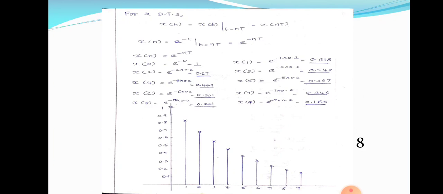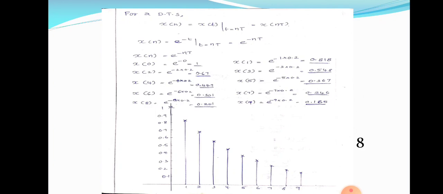Clear? Then in the next part we study how we can draw a discrete time signal and a continuous time signal. A continuous time signal is given. For example, x of t is equal to e raised to minus t. The allowed values of t should be given in the problem. Then only we can draw a continuous time signal. So t is on x-axis, x of t is on y-axis. So calculate x of t for different values of t in the allowed time period. Then simply mark them, with t on x-axis and x of t on y-axis. Just join these points, then you will get a continuous time signal.